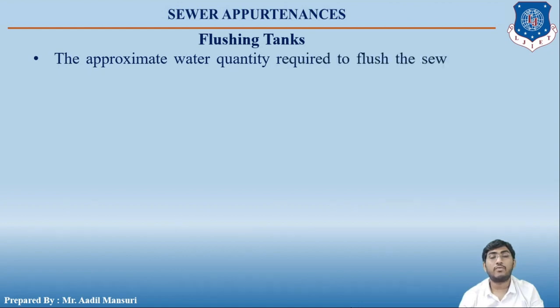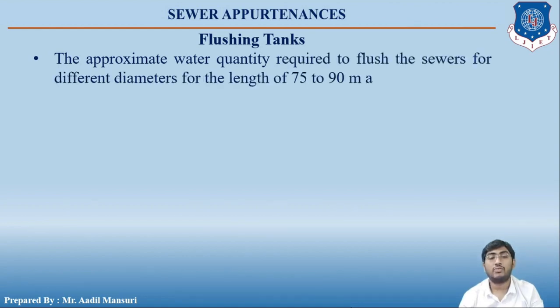The approximate water quantity required to flush the sewer for different diameters, for a length of 75 to 90 meters, is as follows.